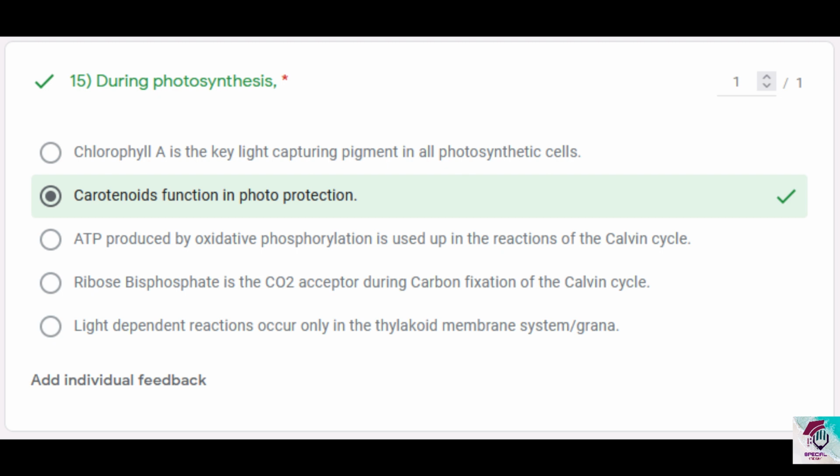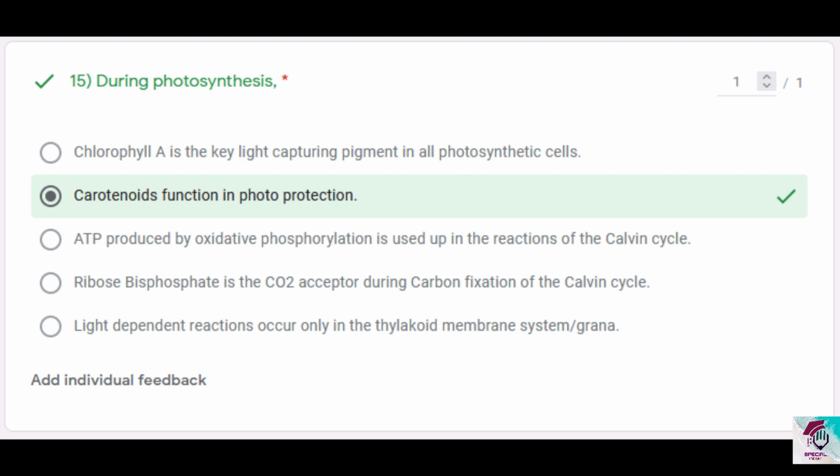Option 2, carotenoids function in photoprotection. Consider plants. We have not said all, right? So we'll consider plants. In plants, there's a special pair of chlorophyll A, and photoprotection is the function of the accessory pigments. It's coming under unit 2. One of the main functions of accessory pigments is to provide photoprotection to chlorophyll A. Now, accessory pigments include chlorophyll B and carotenoids.